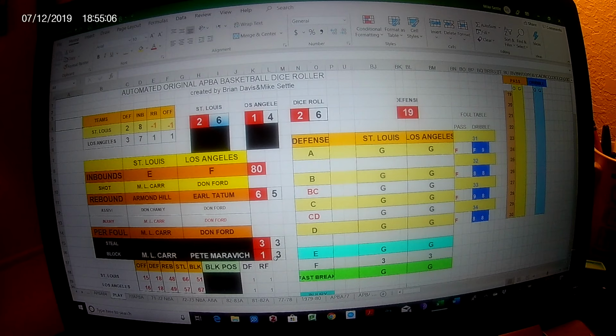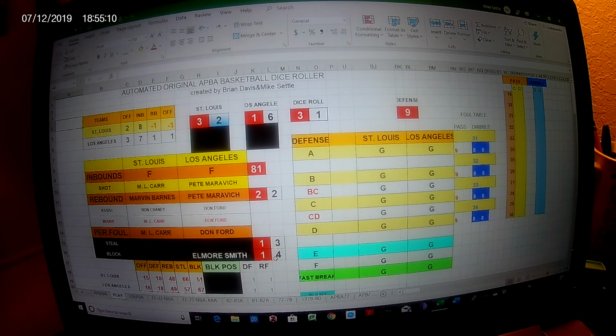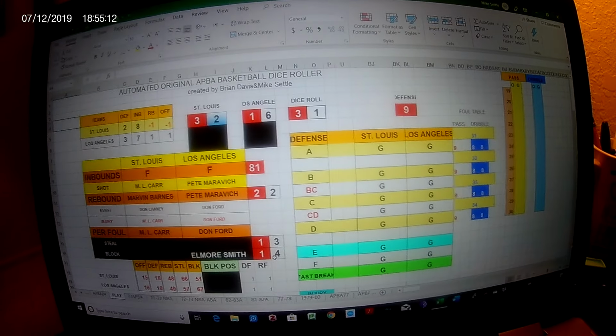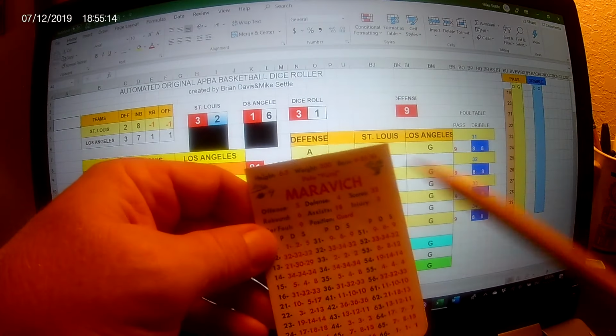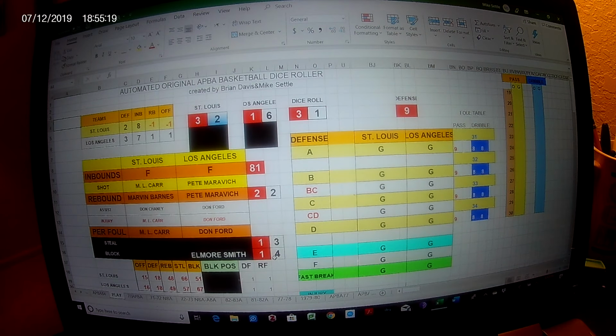Going to give the ball to Maravich. He's going to go to E. He's guarded. There's a foul on the play. 16. Maravich, 16. Time running down. A 32 on his card is charging. So things going against Los Angeles right now. Maravich called for the charging. They don't like the call on the Laker bench. Watch out for the technical.